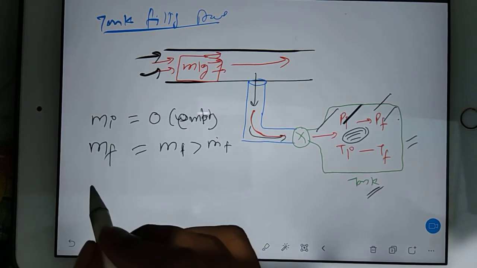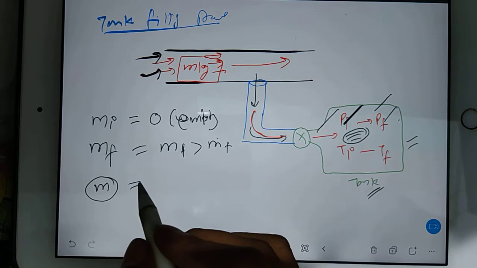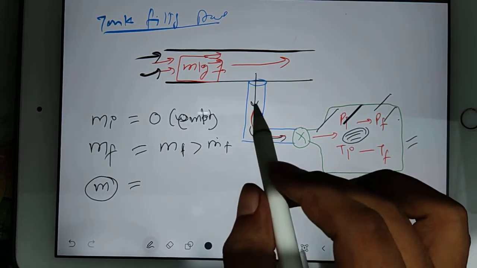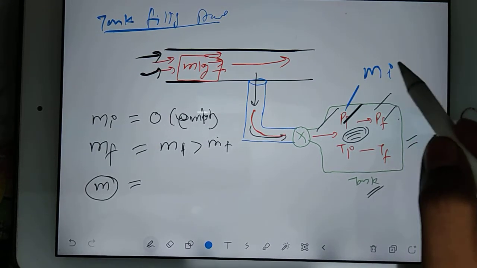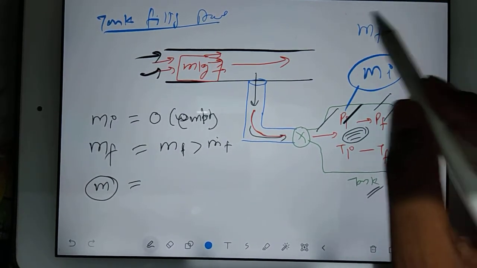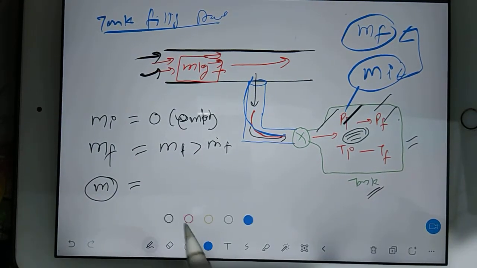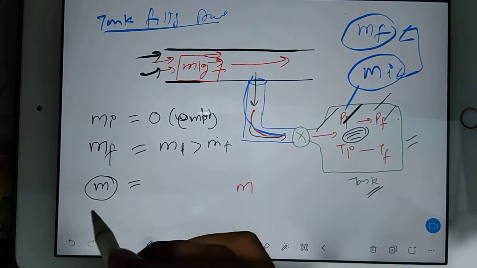And there is something M. What is M? M is that mass which is going into the cylinder from the pipe. It means initial mass was Mi, final mass was Mf. If you subtract that, you will get the mass which is coming in through the pipe. So that mass M is here.